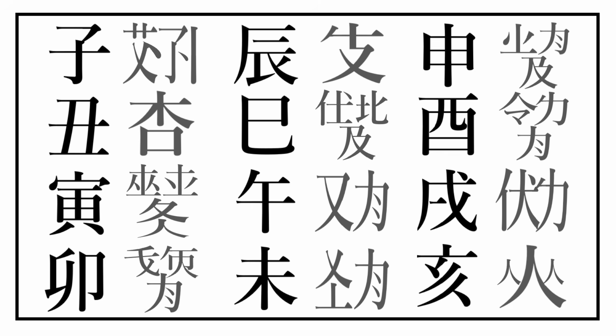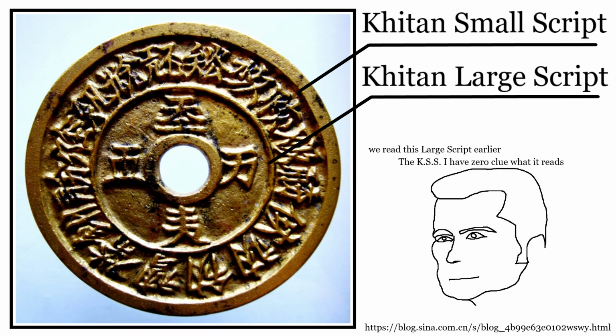Here's the rest of the 12 Chinese zodiacs. Again, if you get one of these tattoos, I'll give you a shout out. Let's move on to the next topic, which are coins. Now, Lao coins sometimes do have Khitan small script written on them. Are these authentic? I don't know. Do these say anything? I also don't know.